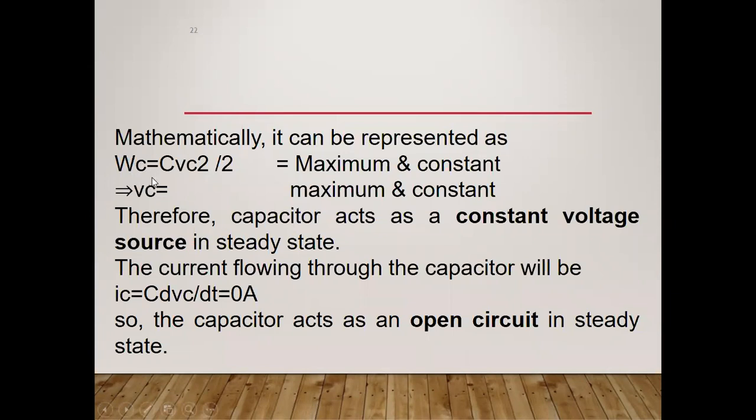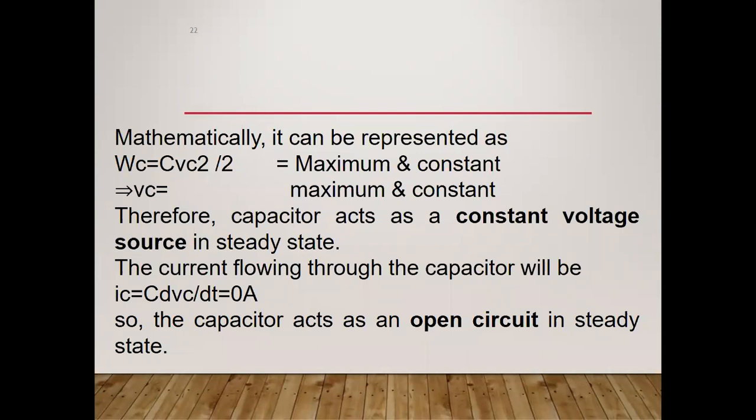Why have I written the C here? Just because of the capacitor. So WC is equal to CVC square by 2. The symbolic representation is somewhat different, so catch my words: C times VC square by 2. So how does the capacitor store the energy? WC is equal to CVC square by 2.